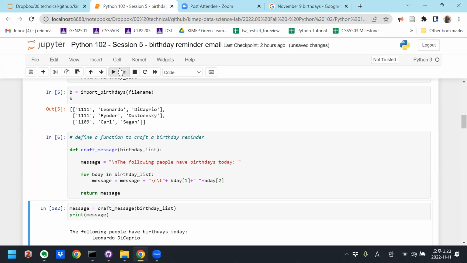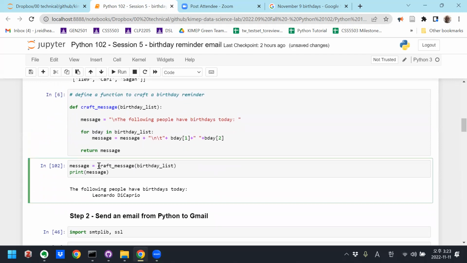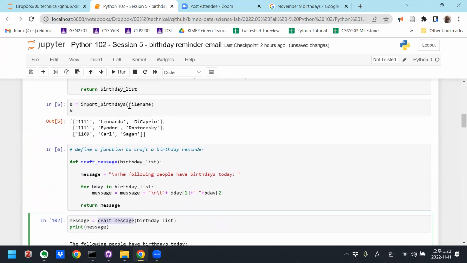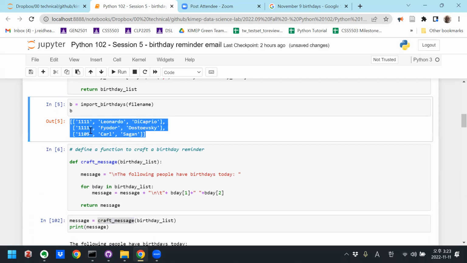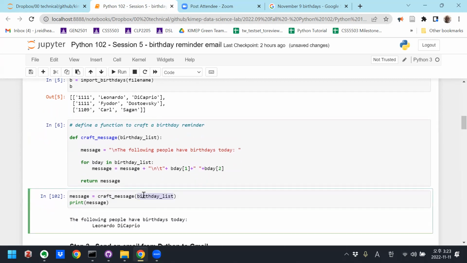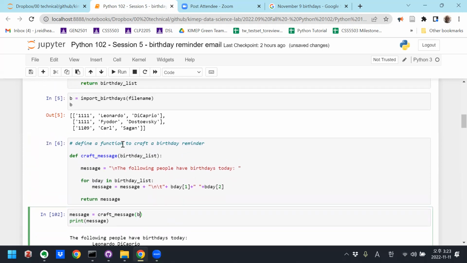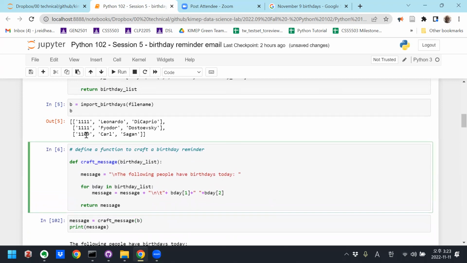So I'll run this. Okay, so now I'm going to run that function. I'm going to pass in the full birthday list, this birthday list here with all 3, which I created before. And then I'm going to print it out. This function, craft message, is not checking whether these birthdays are today or not, right? It's just naively printing out the first name and the last name of anybody who I enter into this function, right? So the part of selecting, double checking if these birthdays are today or not, that's going to be done by something else, right?